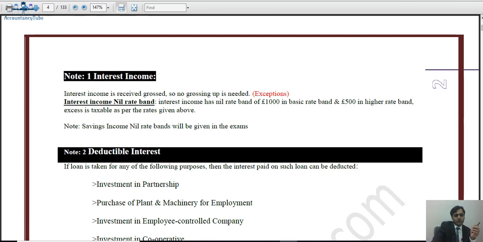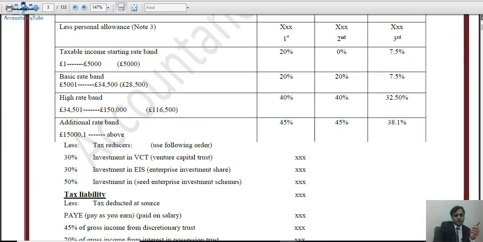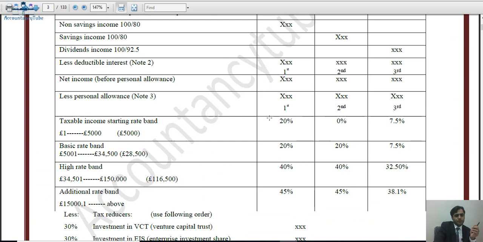Now, you can see the tax rates that in the starting rate band, the first £5,000 of the savings income is at the rate of 0%. However, if it would have been non-savings income, then it would be at the rate of 20%, but only for the savings income, it is at the rate of 0%.